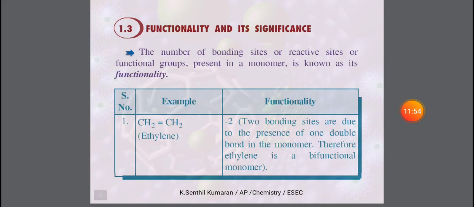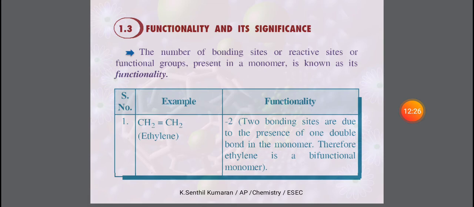Next, functionality. Functionality means the number of bonding sites, reactive sites, or functional groups present in a single monomeric unit. You know very well about functional groups: halogens like chlorine, bromine, iodine, fluorine; hydroxyl group OH; aldehyde group CHO; ether linkage O; ester group COO; carboxylic acid COOH; amine group NH2.